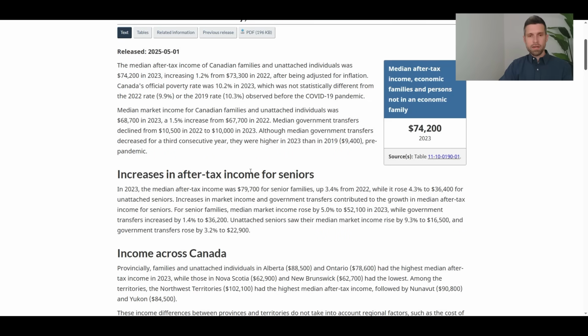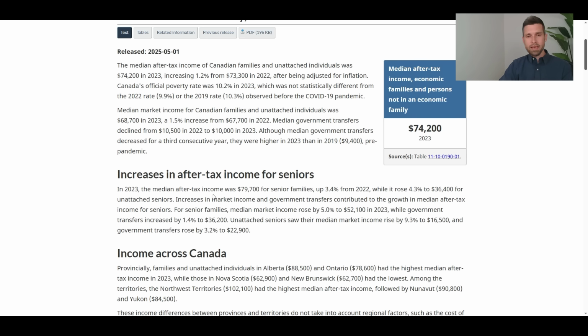Because what we're interested in here is this section, after-tax income for seniors. Now again, this is post-65. That's what they consider a senior for Statistics Canada. So again, if you're early retired, this doesn't really apply to you. You might be spending more.